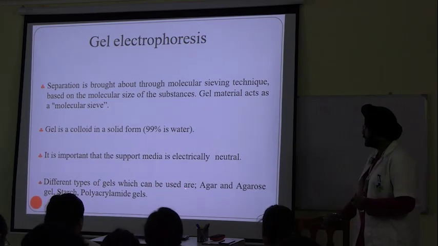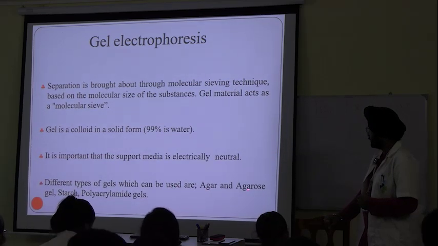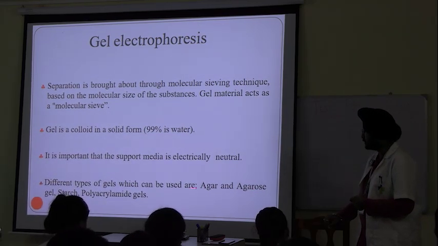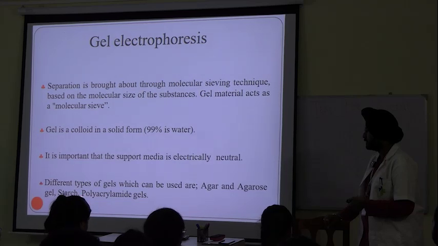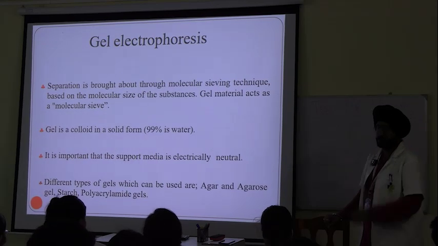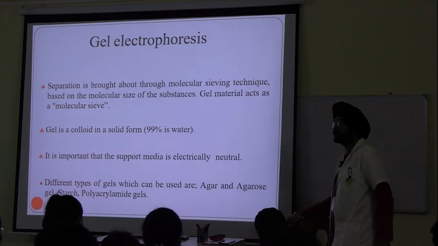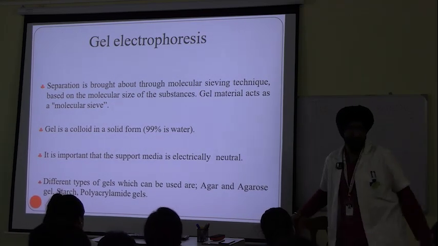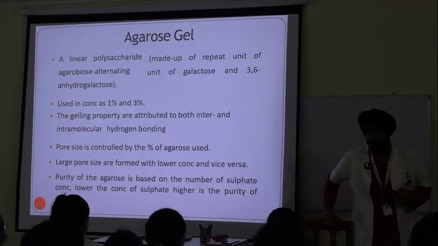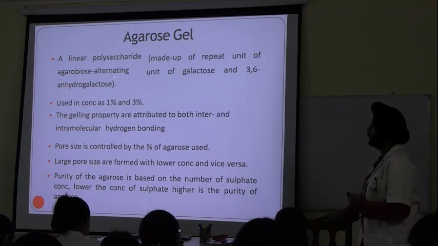Different types of gel which can be used are, please write it down and repeat after me, agar, agarose, and the third one is polyacrylamide. These are also examples of support media. Written? Agarose gel: a linear polysaccharide made up of repeat units of agarobiose.